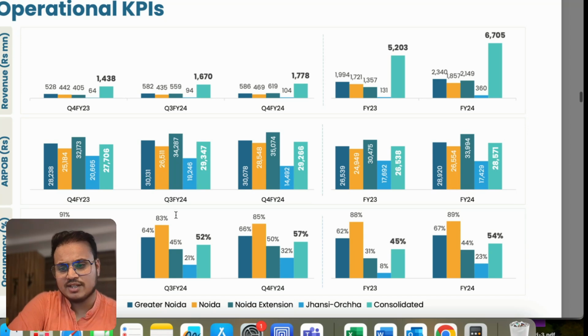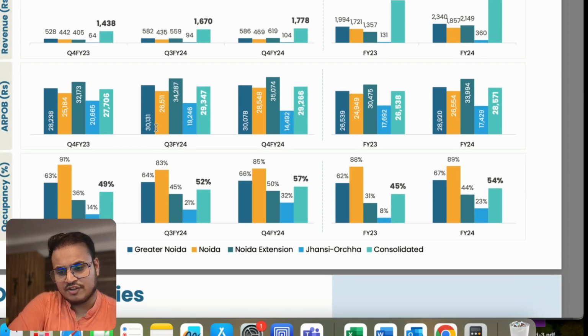Operational KPIs, you can go ahead and see, are given hospital-wise. The first is Greater Noida, second is Noida, third is Noida Extension, then Jhansi Orchha, and the fifth one is consolidated.